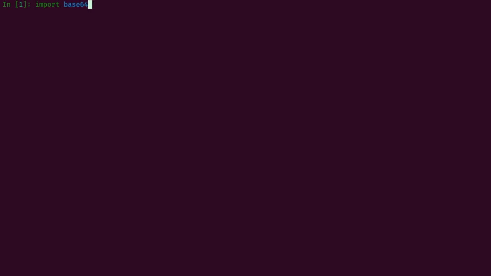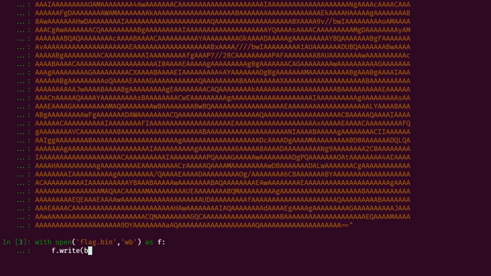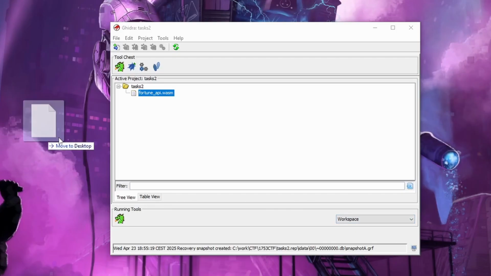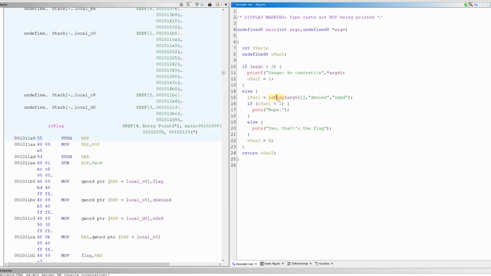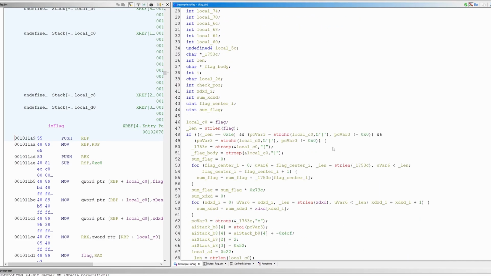One quick Python script later, we've got the binary locally. Let's drop it into Ghidra again. The binary is short. Main just checks whether we have passed the correct secret. That leads us to the isFlag function. Here is the version where we've already applied some renaming.